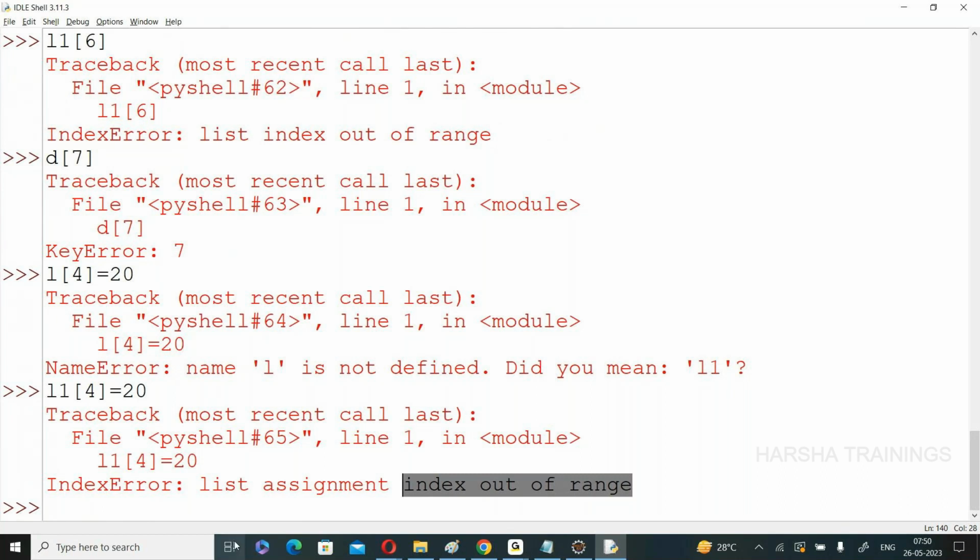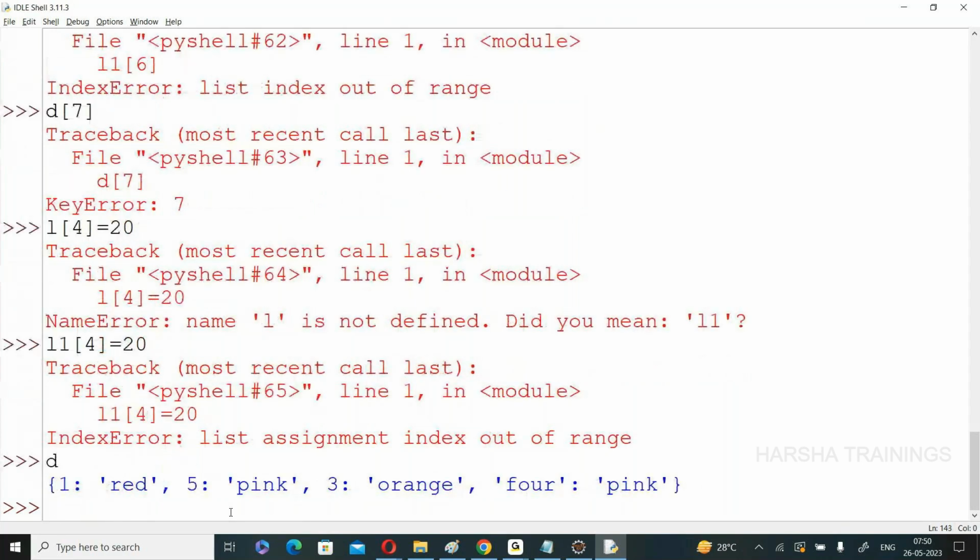But coming to dictionary, here the dictionary is created. 6 is available or not available? You can write this one. So if the key is not available, directly you write the key with a value, and automatically that is updated.